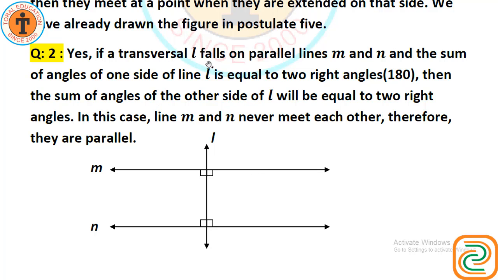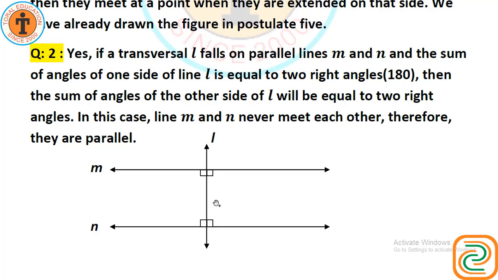If a transversal L falls on lines M and N, which are parallel lines, and the sum of angles on one side of line L equals two right angles, 180. Look at the figure. One side is 180, 90 plus 90. Then the sum of the angles on the other side of L will be equal to two right angles.